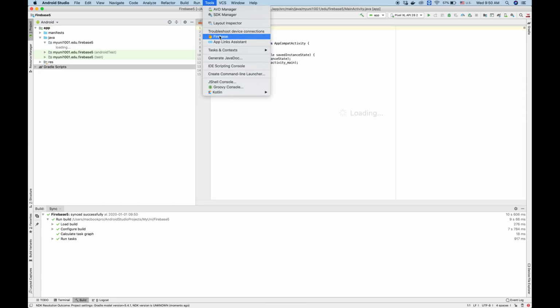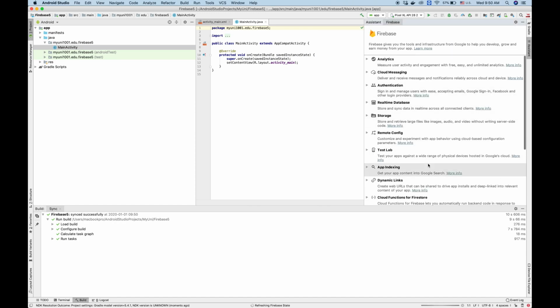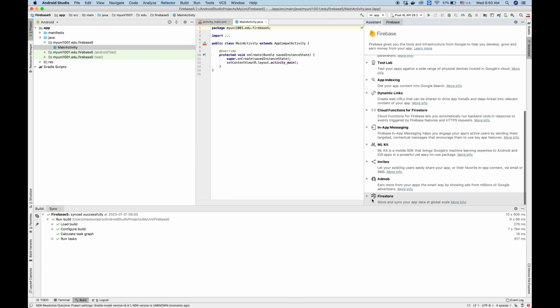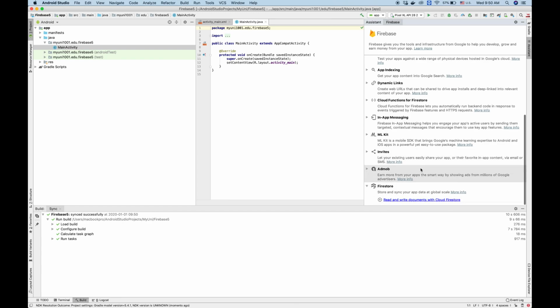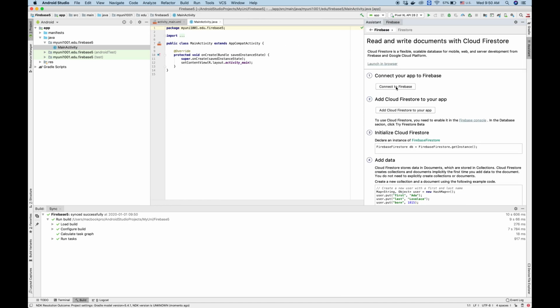So we click on Tools and select Firebase, and we scroll down and select Firestore. Okay, and click on this link. So they suggest we follow a number of steps. First of all, I will connect to Firebase.